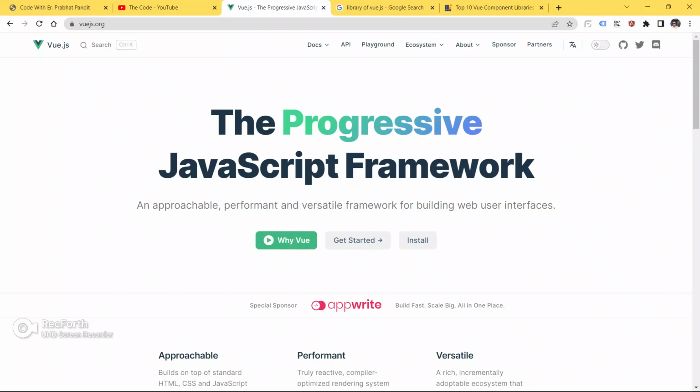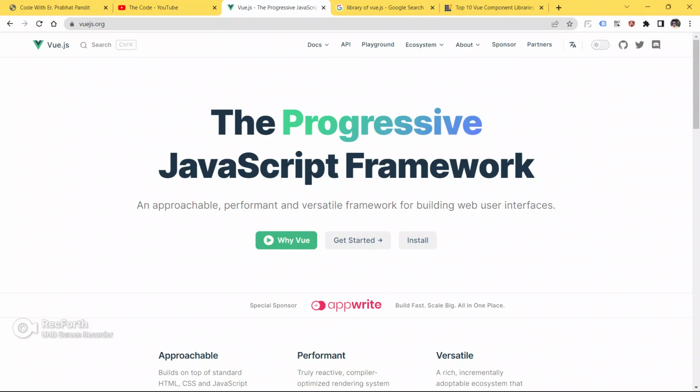Throughout this course, we are going to learn from the basics to the advanced level of Vue.js, and we will learn to make one of the most famous kinds of applications using Vue.js. After some time, we will start learning how to build e-commerce applications, like websites using Vue.js, and mobile apps using Vue.js. From this video, we're going to start with the basics of Vue.js and what Vue.js is.